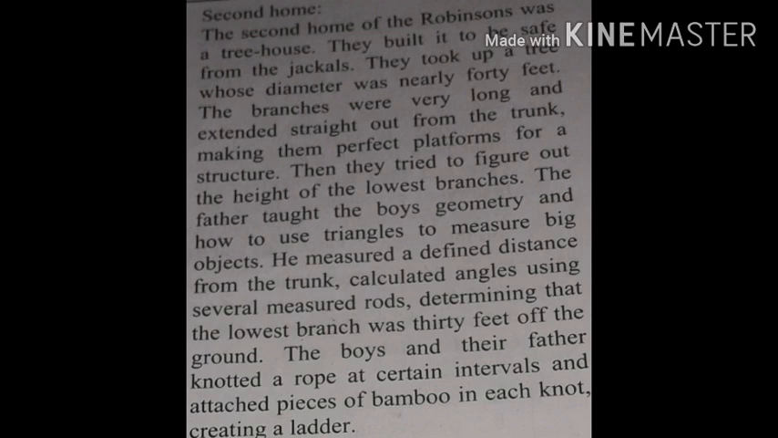They took up a tree whose diameter was nearly 40 feet. The branches were very long and extended straight out from the trunk, making them perfect platforms for a structure. Then they tried to figure out the height of the lowest branches. The father taught the boys geometry and how to use triangles to measure big objects. He measured a defined distance from the trunk, calculated angles using several methods, measured rods, determining that the lowest branch was 30 feet off the ground.